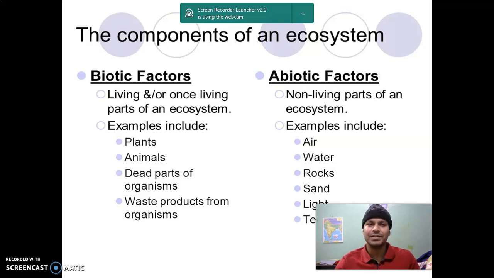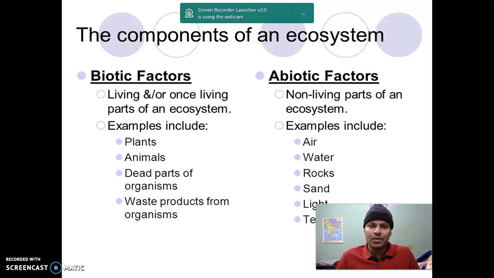Many times it comes as a question: what is the difference between the biotic factor and the abiotic factor? The components of an ecosystem are differentiated into two types. One side is the biotic factor, another side is the abiotic factor. Biotic factors are the living part of an ecosystem, and abiotic factors are the non-living parts of an ecosystem.